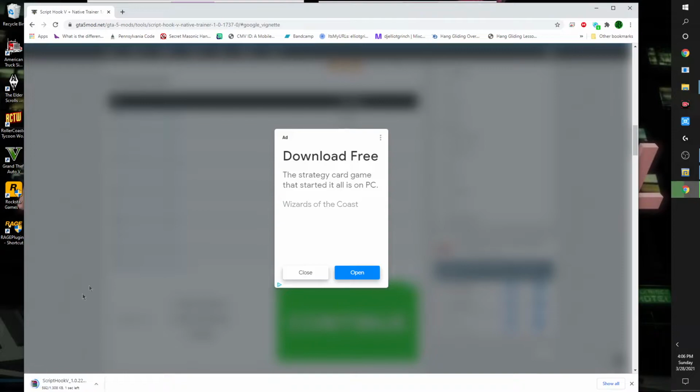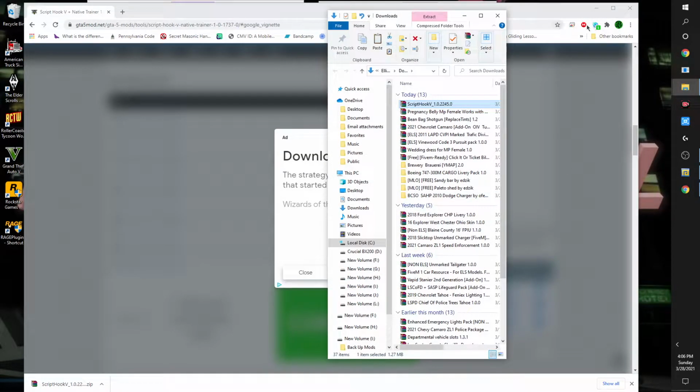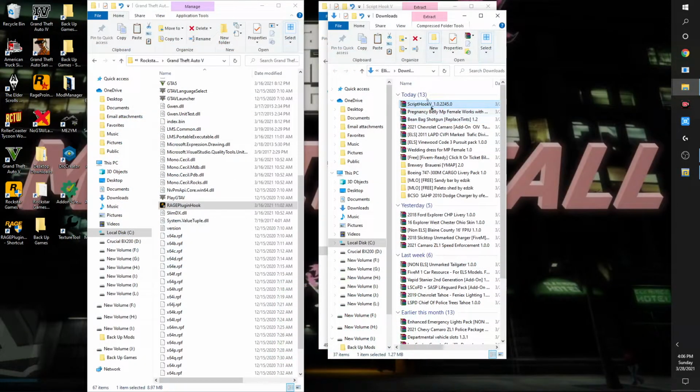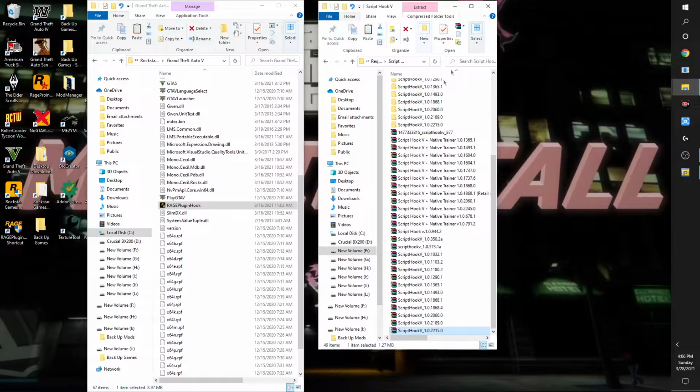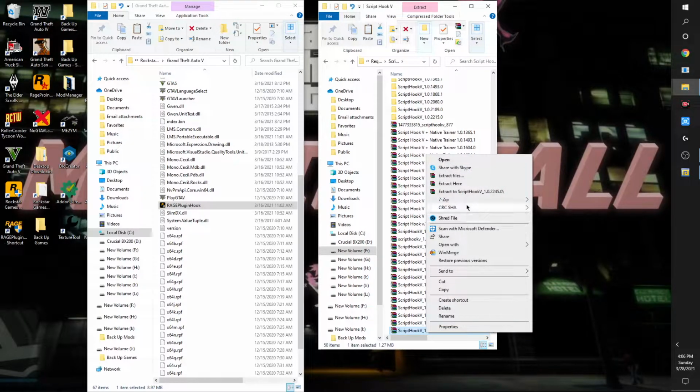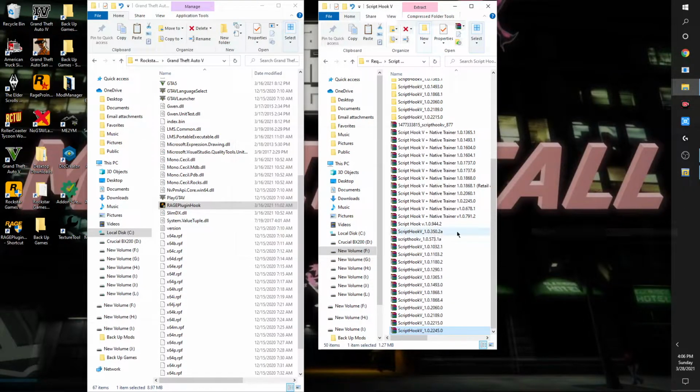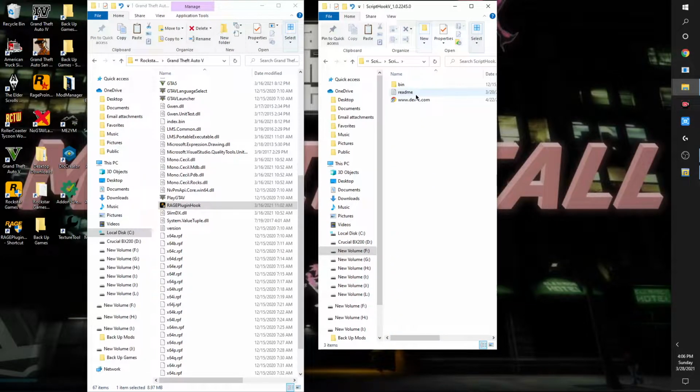Let me open up my download. I had everything set up, but apparently glitches in the matrix are making this a little difficult right now. All right, so 2245. Let's extract that. There we go.